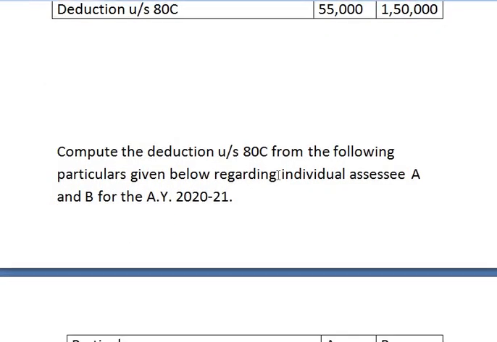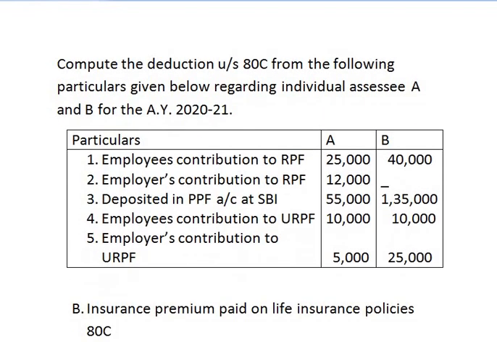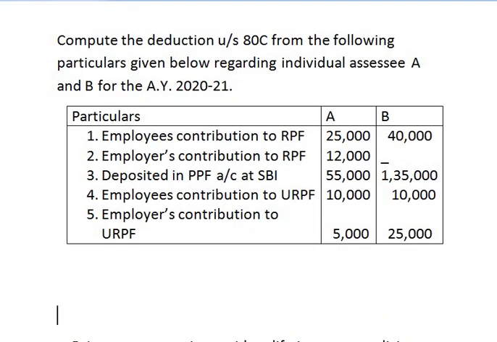Here is one more sum on deduction under section 80C. I will read out the sum. All of you note down this sum and try solving it at home. The question is, compute the deduction under section 80C from the following particulars given below regarding individual assessee A and assessee B for the assessment year 2021.